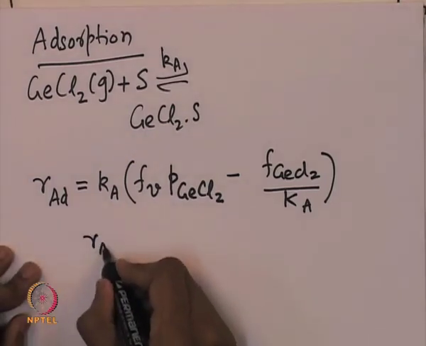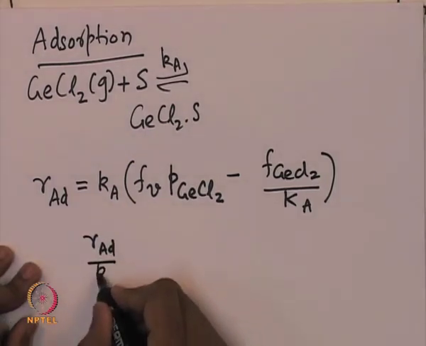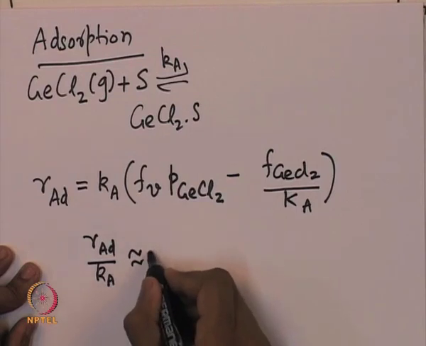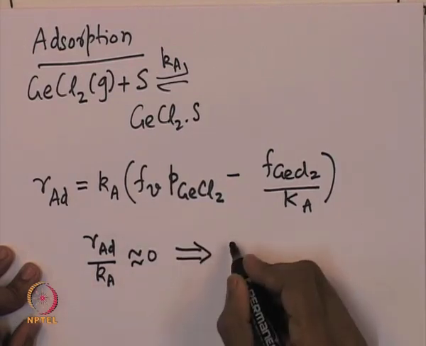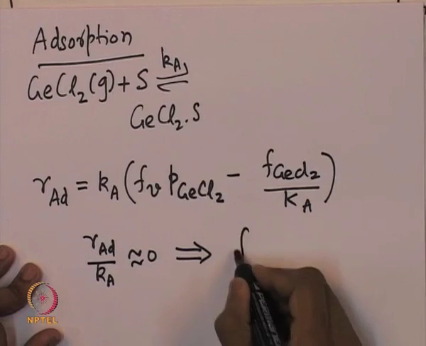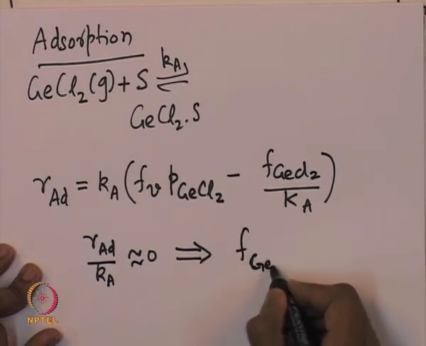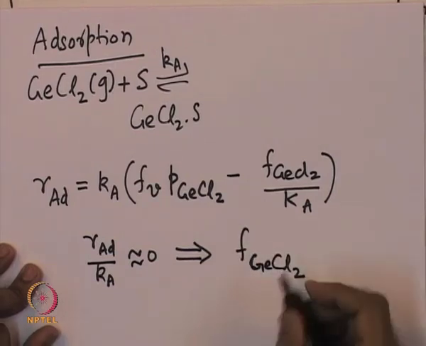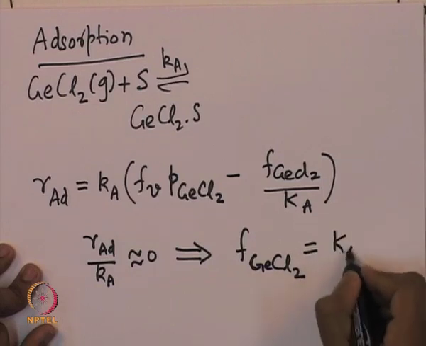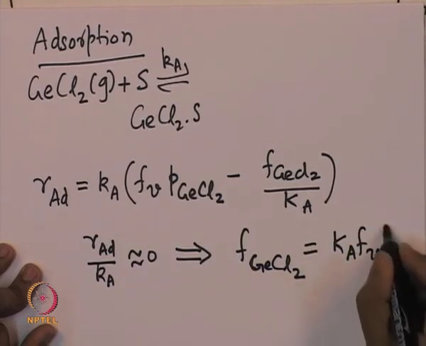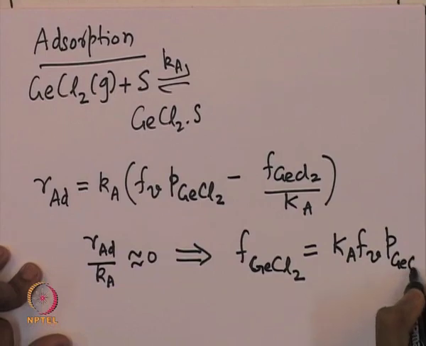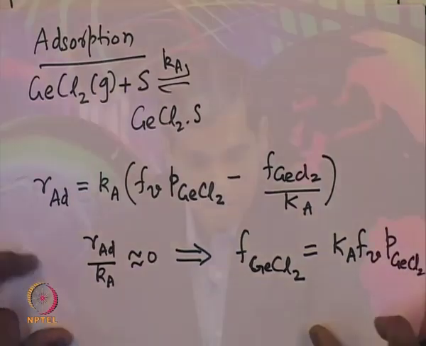So, therefore, the rate of adsorption divided by Ka is approximately 0, from which one can estimate that the fraction of sites on which the germanium chloride is adsorbed is given by Ka into fraction of the vacant sites multiplied by the partial pressure of germanium chloride in the gas phase. Similarly, we can look at the other adsorption process, which is the adsorption of hydrogen.